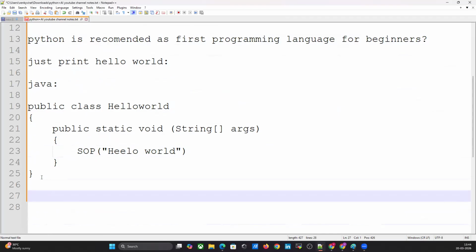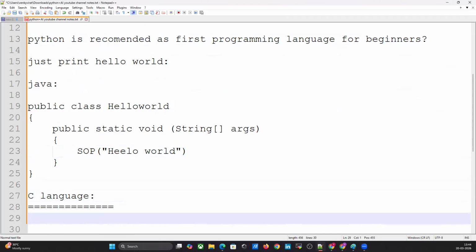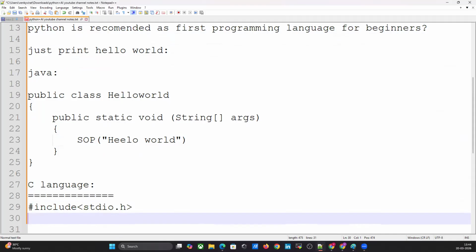In C language, how many lines are required? Don't worry, I will provide the entire thing in notes, day wise. Include stdio.h, this is the import statement.